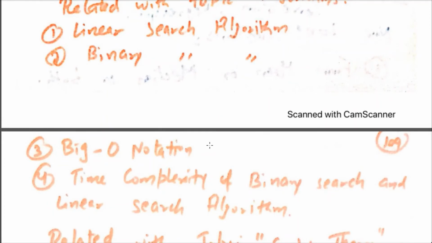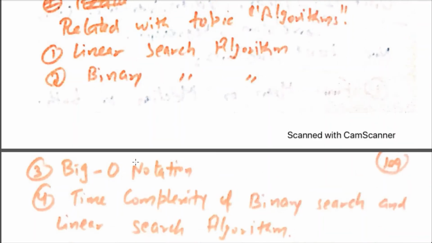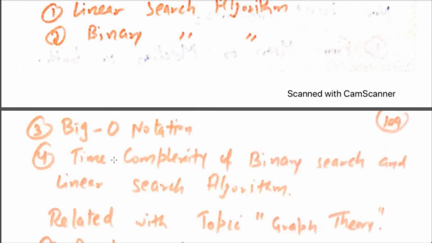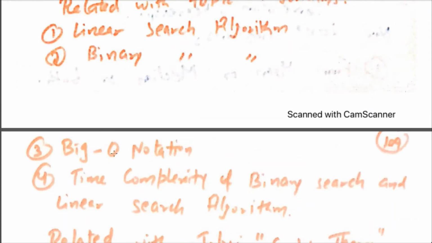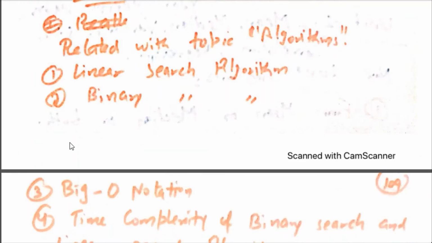From this topic, they can ask short answer type questions also. So this topic covers both long and short answer type questions. So please practice this topic, Big O notation. Then long questions are asked related to linear search algorithms, binary search algorithm, and fourth, the time complexity of binary search and linear search algorithms. These three topics are theoretical ones, but if you understand the theory once, then you can attempt these algorithms very easily. But please don't skip this Big O notation topic related to algorithms.